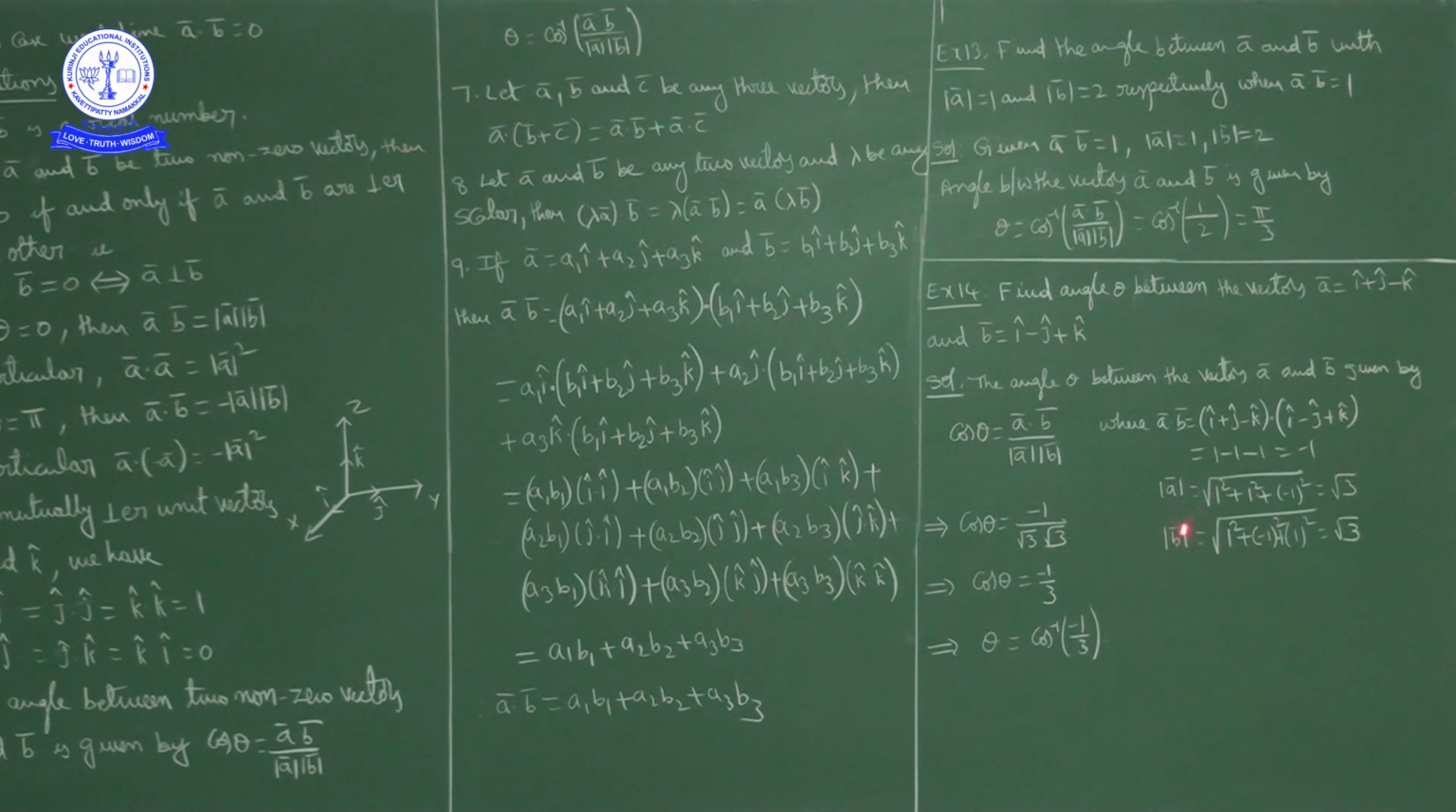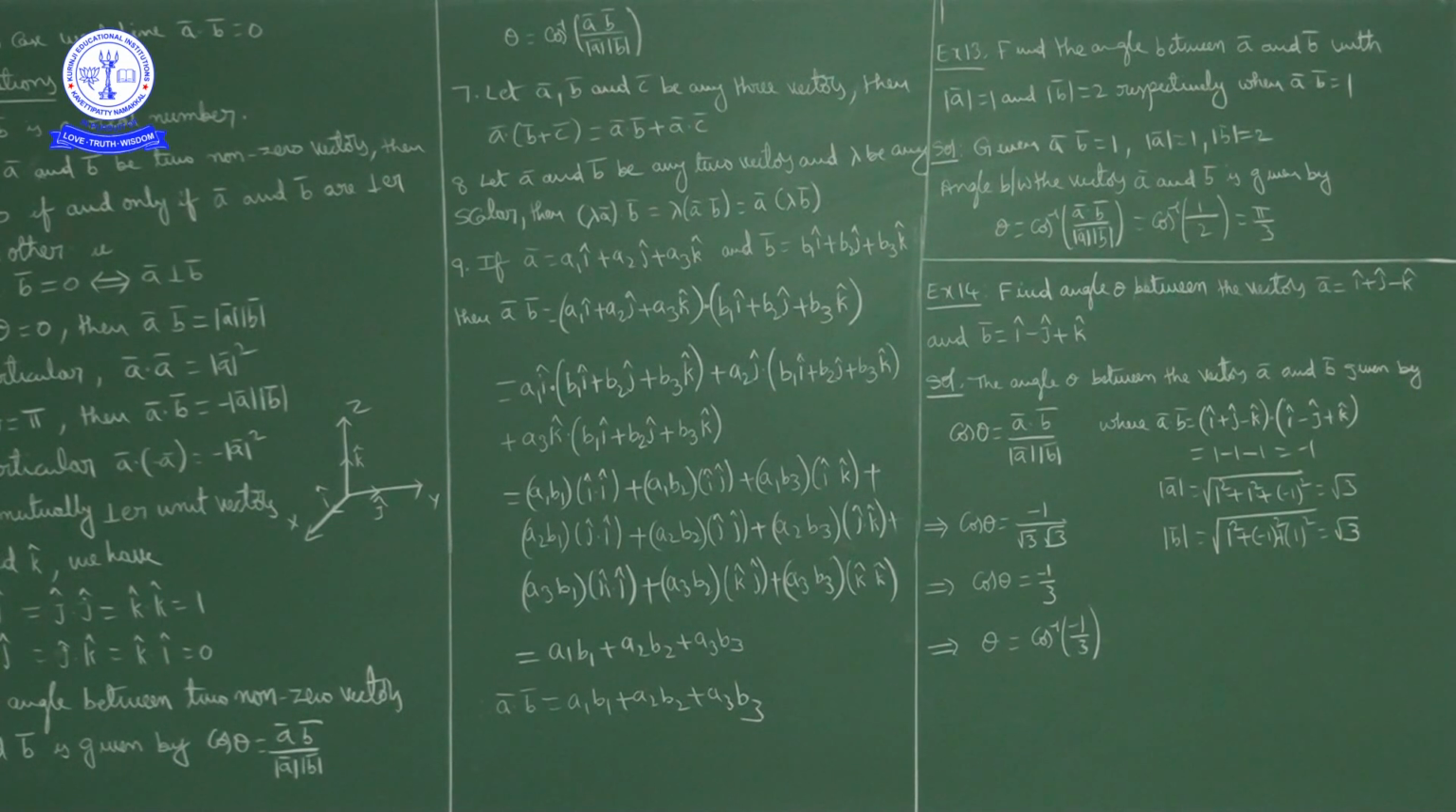Magnitude of a bar is the square root of 1 square plus 1 square plus minus 1 square, that is square root of 3. So magnitude of a bar is square root of 3. Next, magnitude of b bar is the square root of 1 square plus minus 1 square plus 1 square. It is also square root of 3.